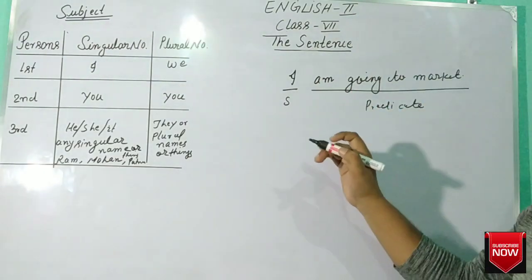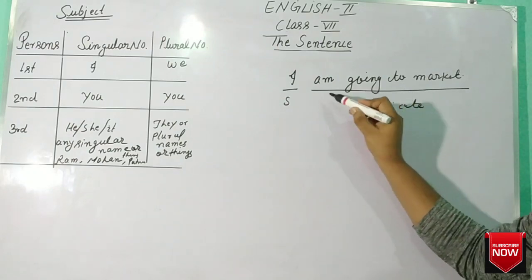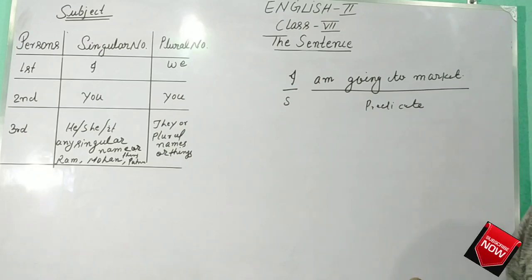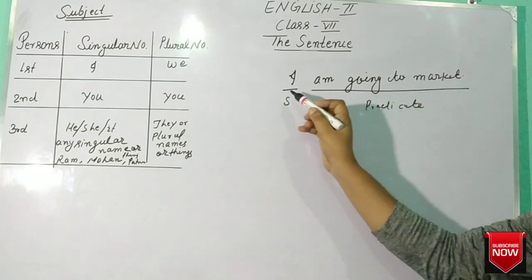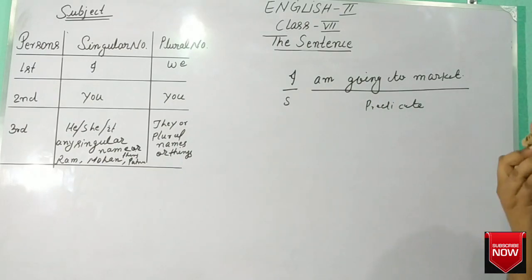Predicate means what? Predicate is the part of a sentence that tells something about the subject. I am going to market tells something about the subject I. Okay? The action of going to market is done by the subject I, the work performer. Now we have understood the subject.